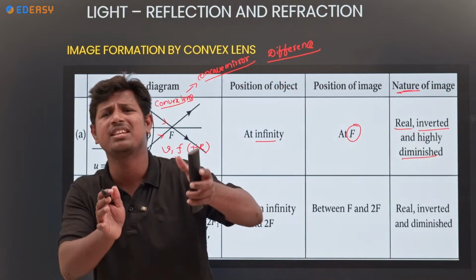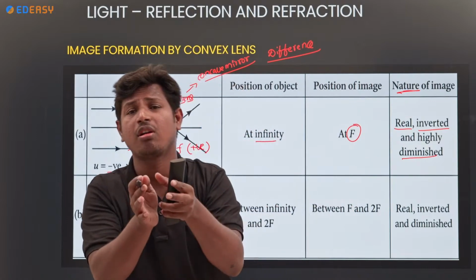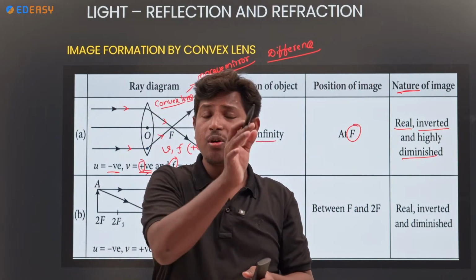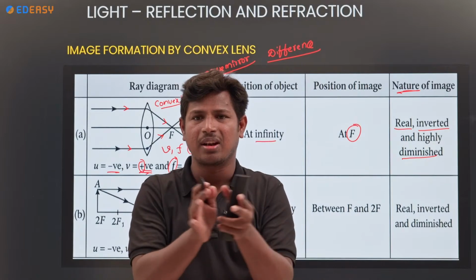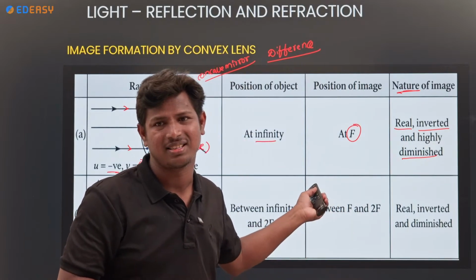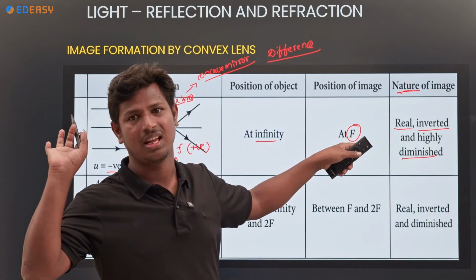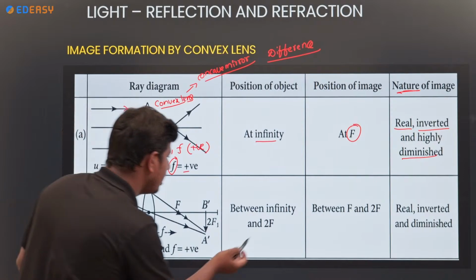If you are going for concave mirror, go for convex lens; both are similar. Convex mirror corresponds to concave lens.